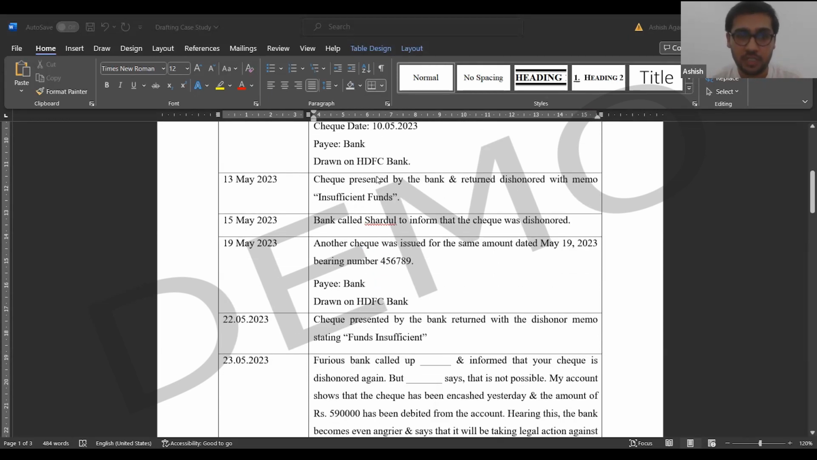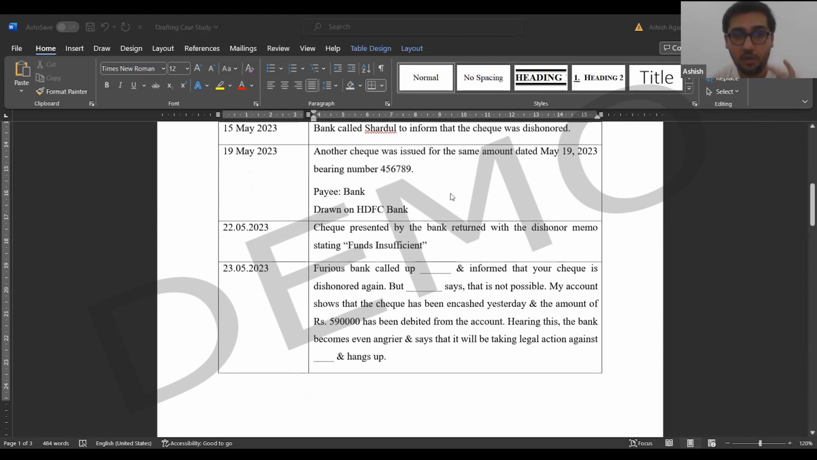So what did he do? He issued another check. On 19th May, he issued another check, exact same amount, different details. Everything is given here. When this check was presented after 3 days, it also bounced. It was also dishonored, again for the same reason, that the funds are insufficient. So now 2 checks have already bounced.